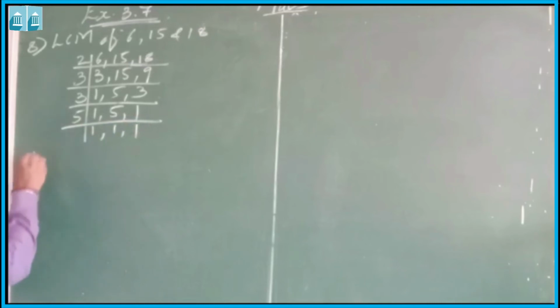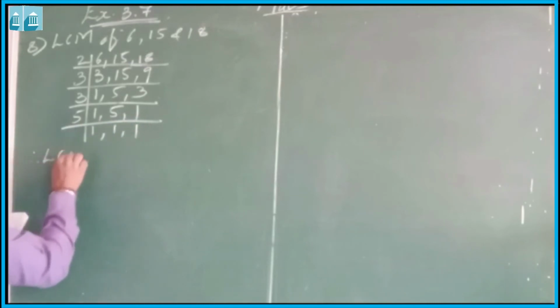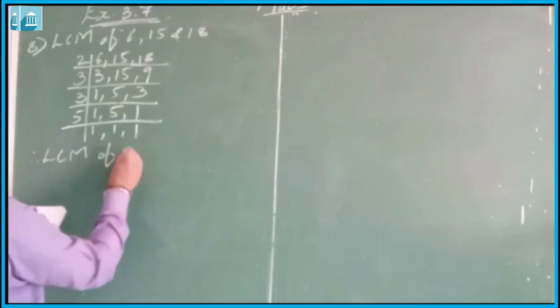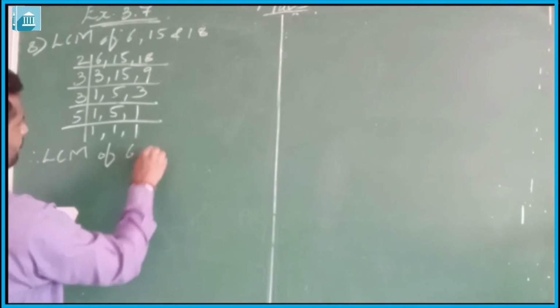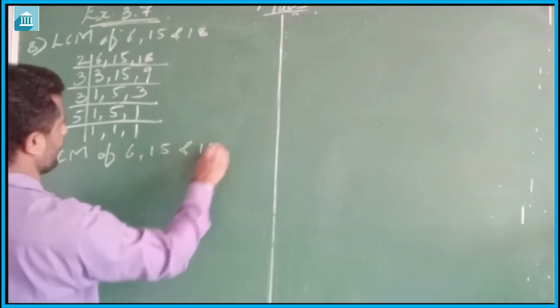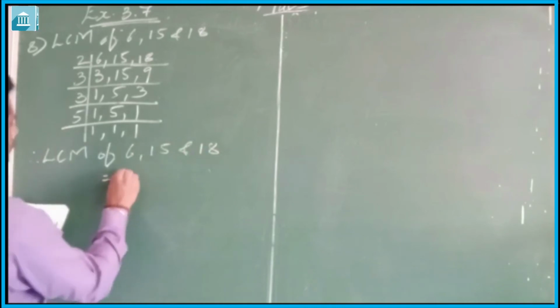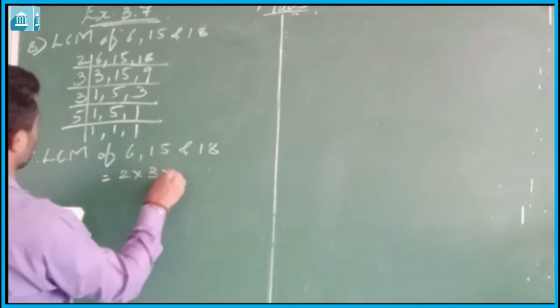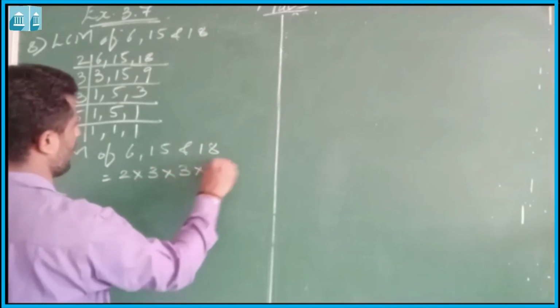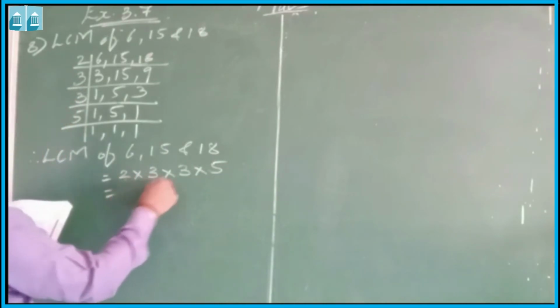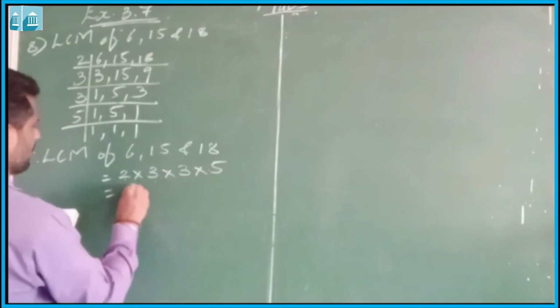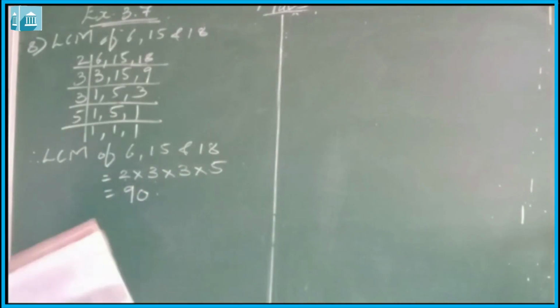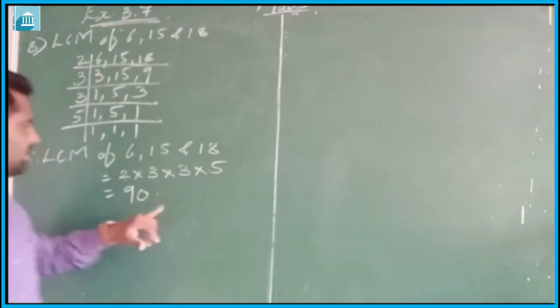Therefore LCM of 6, 15 and 18 is equal to 2 into 3 into 3 into 5. 2 threes are 6, 6 threes are 18, 18 fives are 90. So the LCM of 6, 15 and 18 is 90.